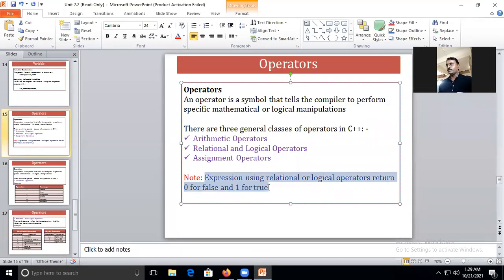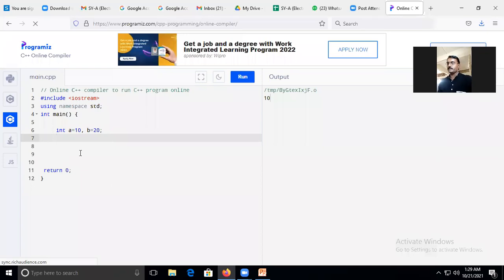We are going to understand the meaning of this sentence. I will take an example of relational and one example from the logical operators. It will write output as 0 when the condition is false, and output as 1 when the condition is true. Now check. I will print a is greater than 20.